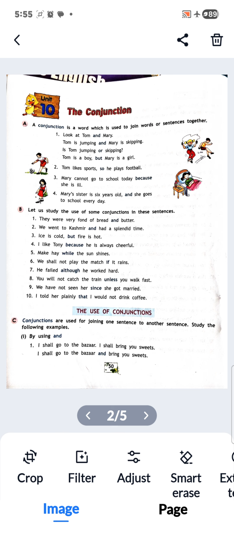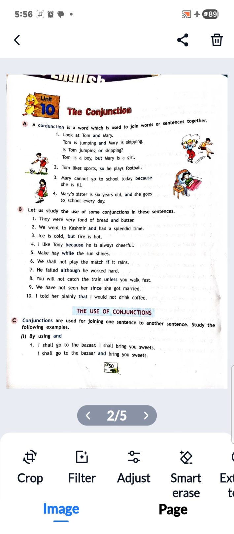I like Tony. He is always cheerful. We are joining with because here, as it is the reason. Make hay while the sun shines. We shall not play the match if it rains. He failed although he worked hard. You will not catch the train unless you walk fast. We have not seen her since she got married, and I told her plainly that I would not drink coffee. So here, while, if, although, unless, since, and that all are conjunctions.